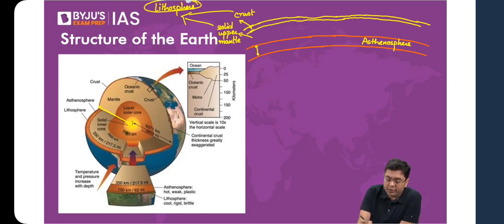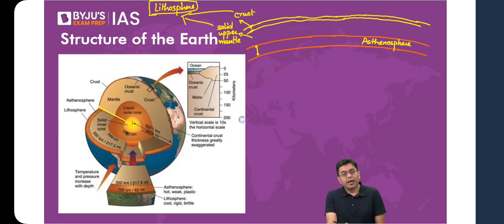So when we talk about lithosphere, lithosphere basically consists of the portion of the solid crust along with the solid upper mantle. Underneath that lithosphere, you have a weaker region where you have semi-molten, semi-solid materials, that is the asthenosphere.